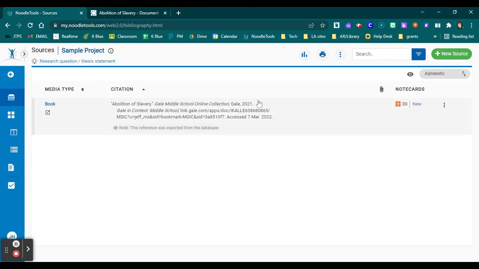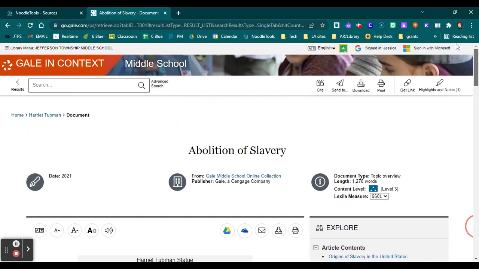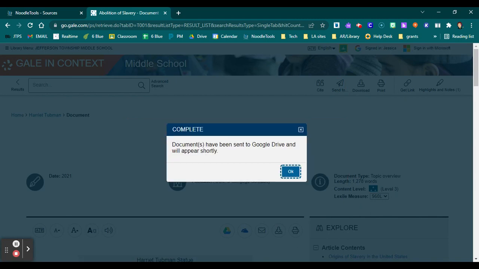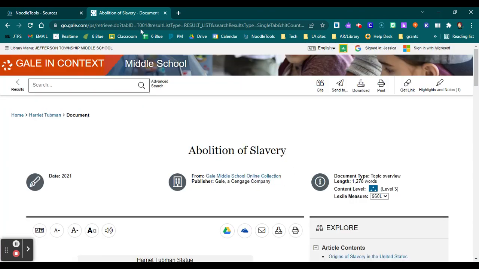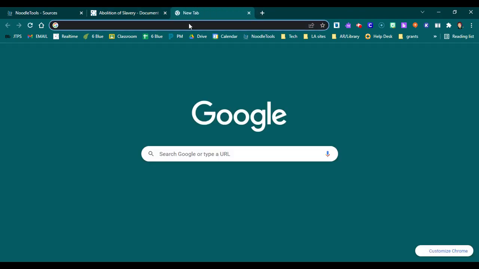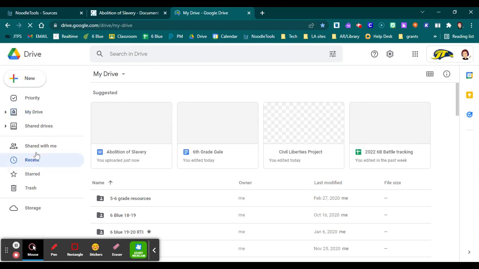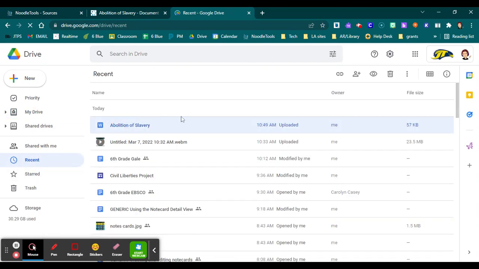So this is directly from the database. Maybe I want to download this or print this, which is fine. But if I really want to make it easier for myself, I can send this to my Google Drive. So it's sent to my Google Drive and will appear shortly. Here, click OK. Then if I go into my drive, and I'm going to want to click recent, I can see here Abolition of Slavery uploaded this morning.